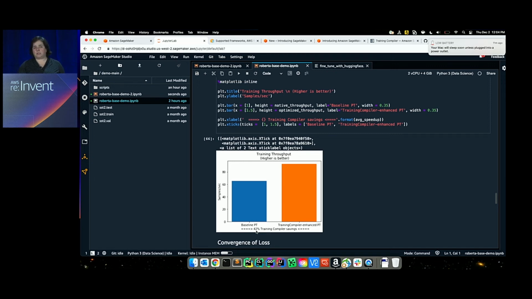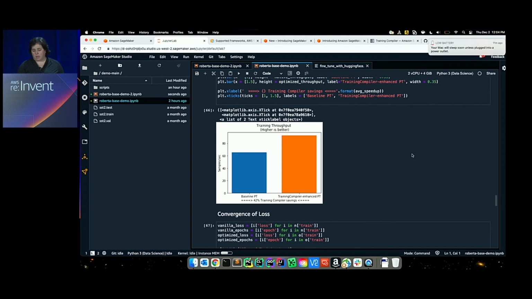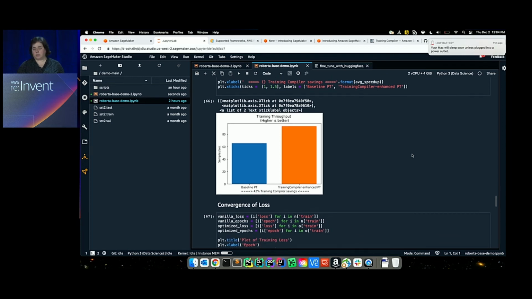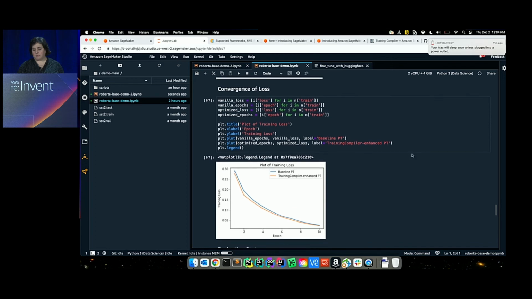But how does that translate to billable time? Basically, the total duration of the training job. So let's have a look at that. But first, I want to show you the loss analysis here. Yes, I'm training faster, but am I getting the same functional and accurate model?